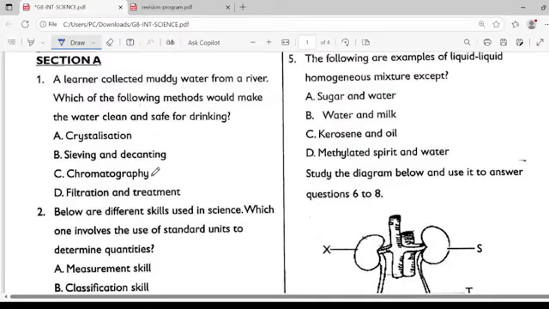Ladies and gentlemen, when you look at that question, choice A, crystallization, no. Choice B, sieving and decanting, no. This one will not be safe for drinking because we have not killed the germs. Choice C, chromatography, identifying just the purity in the water, no. Filtration and treatment, yes, you filter to make it clean, then you treat it to make it safe for drinking. So choice D considers both making water clean by filtering and safe by treating the water. So the most appropriate answer here is D for dog.